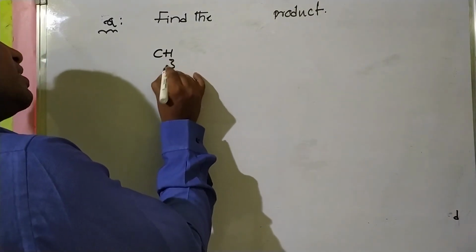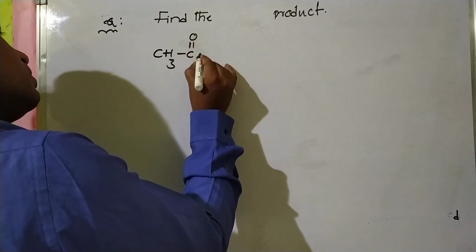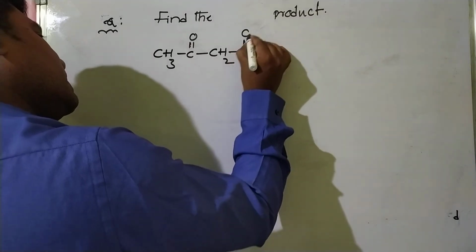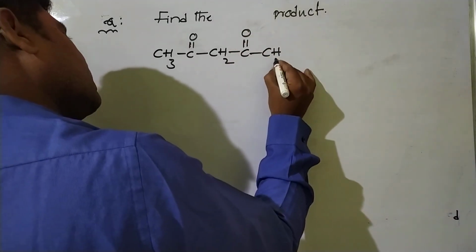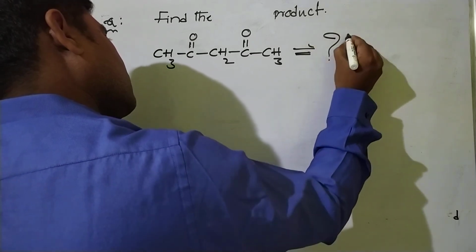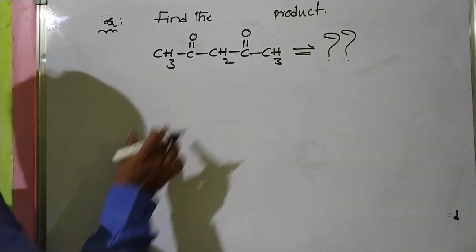CH3 C double bond O CH2 C double bond O CH3. This is the diketone.